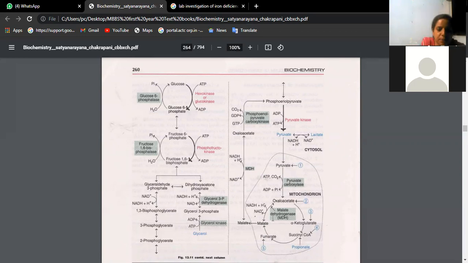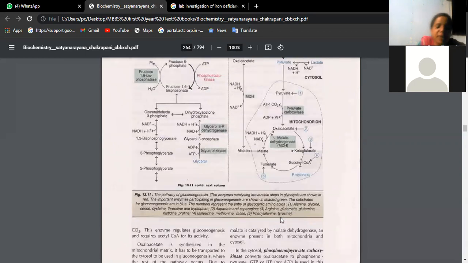So amino acids can be converted to glucose, and fat also can be converted to glucose. That is what you have to write for this answer.